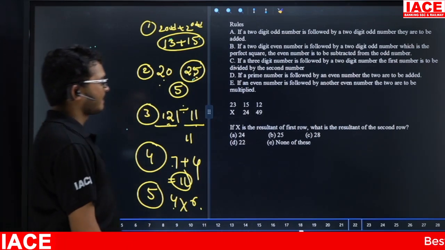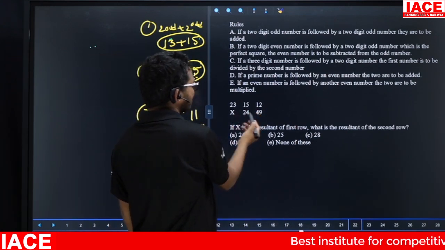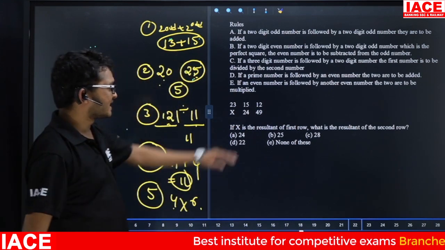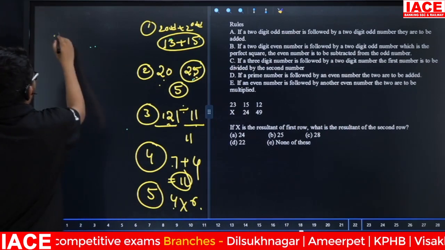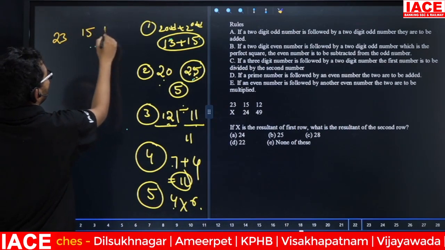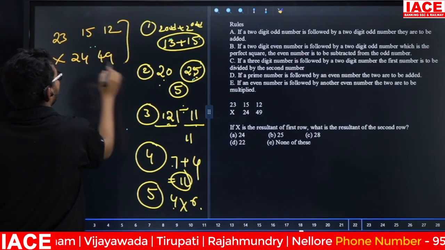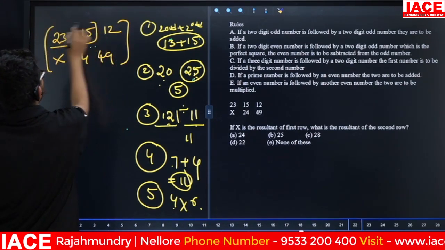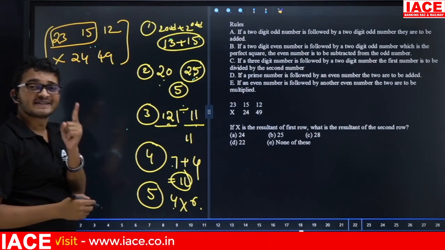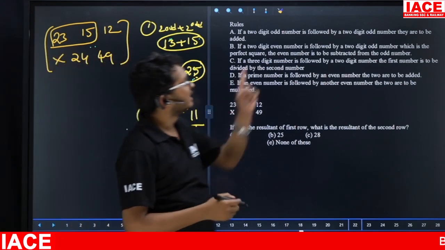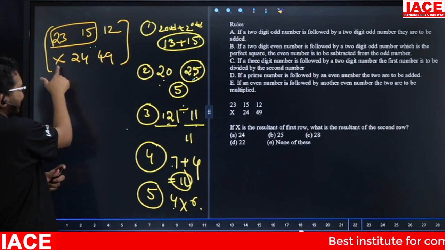Next one, check here. Question number 2. The given is 23, 15, 12, x, 24, 49. If x is the resultant of the first row, what is the resultant of the second row? Friends, 23, 15, 12, next x, 24, 49. Take first row number 1, 23, 15, and row number 2, don't take 24 and 49. Why? Because always we perform the operation from left to right. That means first we find the x value, then x and 24 we should check.